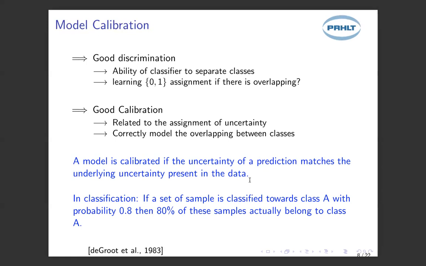So imagine that calibration just means knowing this overlapping, assigning confidence, assigning probability, depending on this degree of overlapping. If we don't present any overlapping, then our model is calibrated if it assigns 1.0 probability to each of these classes. But if there's some degree of overlapping between the two distributions, then a good calibrated model will take this into consideration. The way it does so is by assigning probability based on how the data distribution overlaps, or in other words, on the degree of uncertainty in the data distribution.